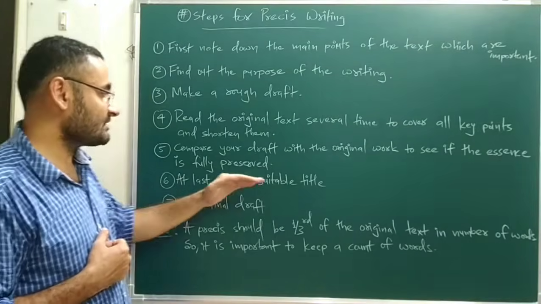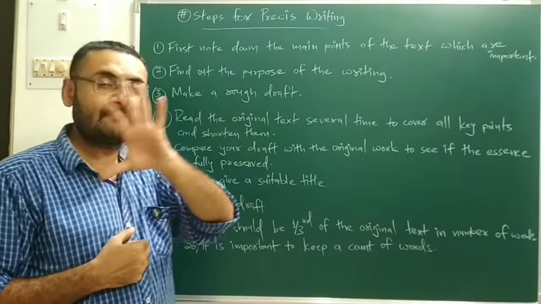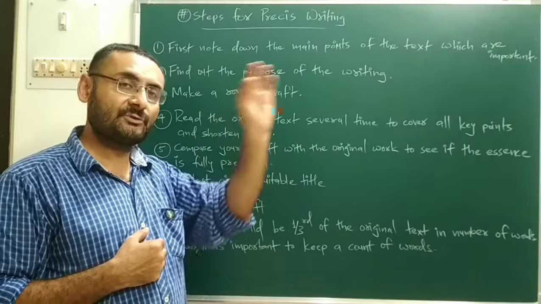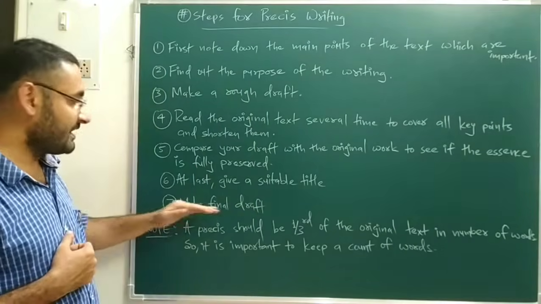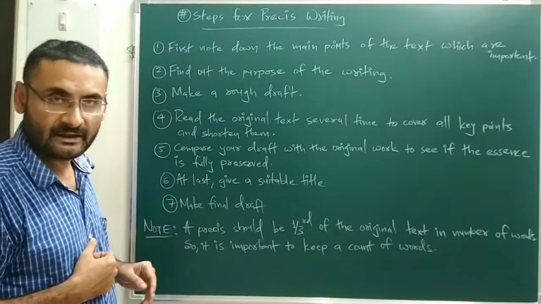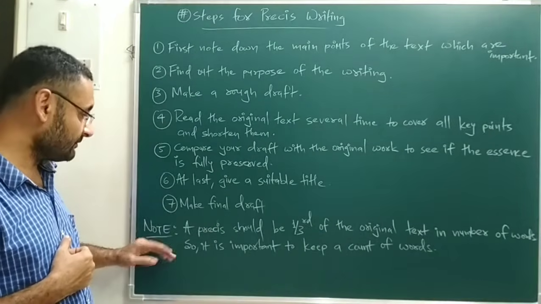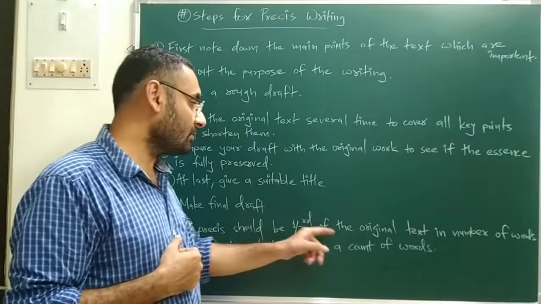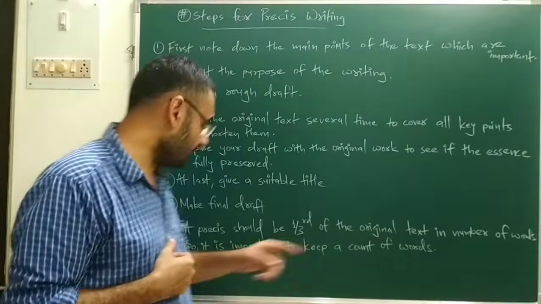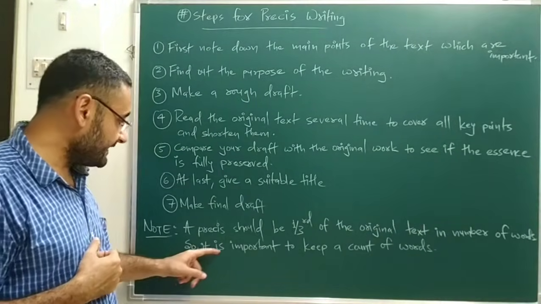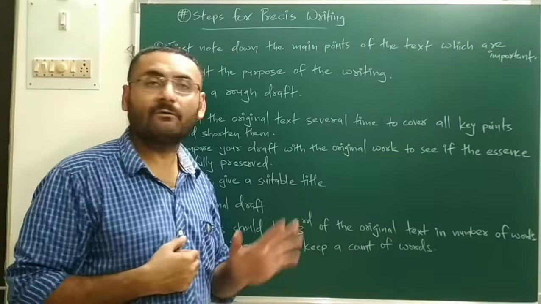Next, at last, give a suitable title to whatever precise writing you have done. Write one title. Then make the final draft, or you can say the final precise writing. Now, over here I have written one note: a precise should be 1/3 of the original text in number of words. So it is important to keep a count of words.